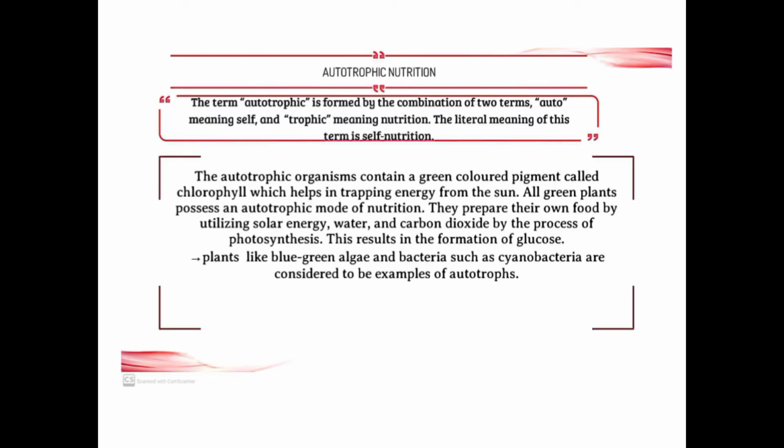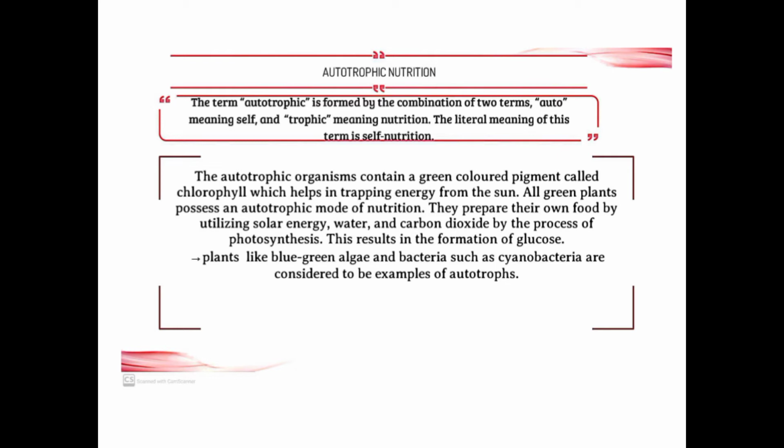Now we are going to start autotrophic nutrition. First of all, you need to know what autotrophic is. Auto means self, trophic means nutrition. So the literal meaning of this word is self nutrition. Self nutrition is nothing but preparing their own food material, self preparation of food particles or self food production. Those organisms we call autotrophic organisms.